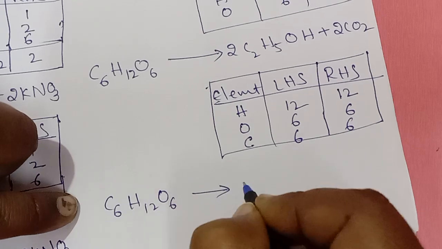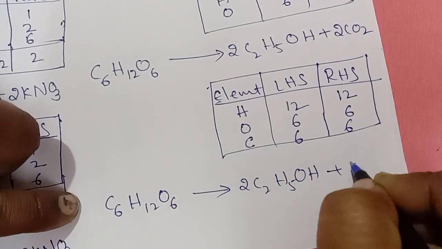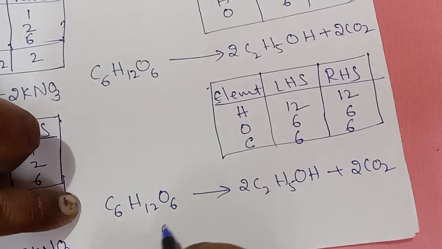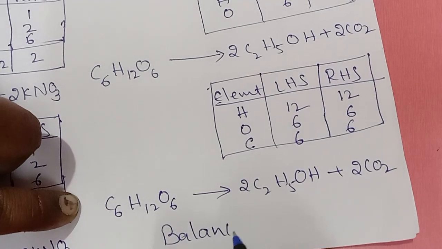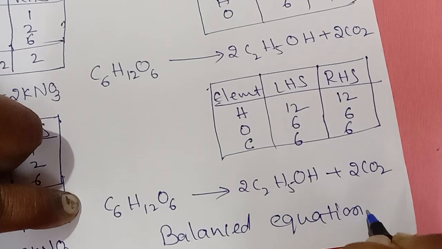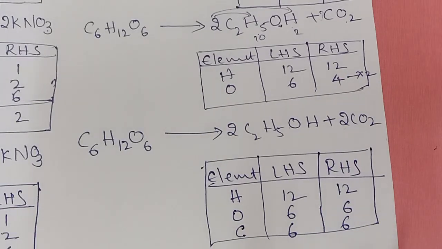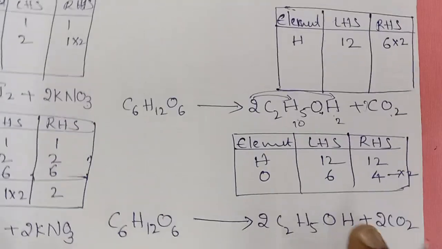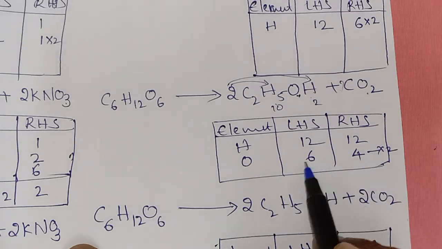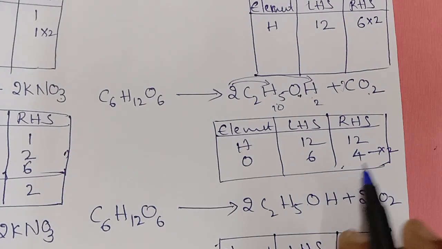C6H12O6 gives out 2C2H5OH plus 2CO2 is our balanced equation. Clear? So small change here. See here. This is the thing we have to observe. Special case. Clear? Right.